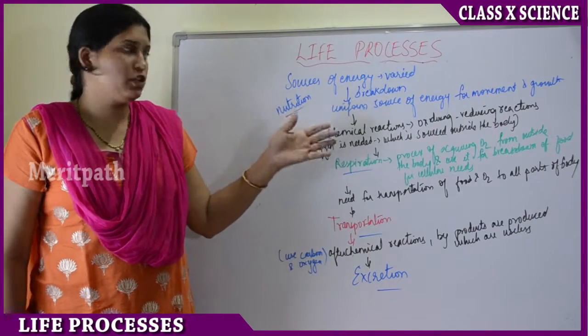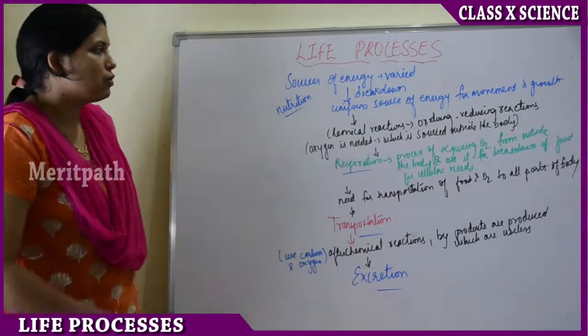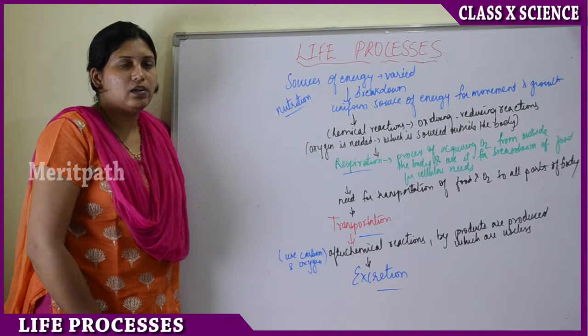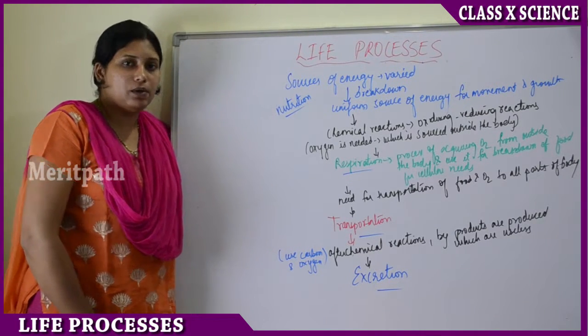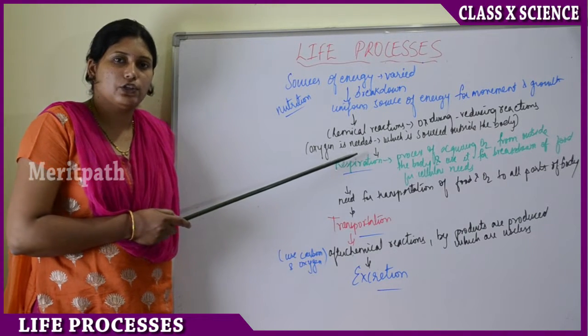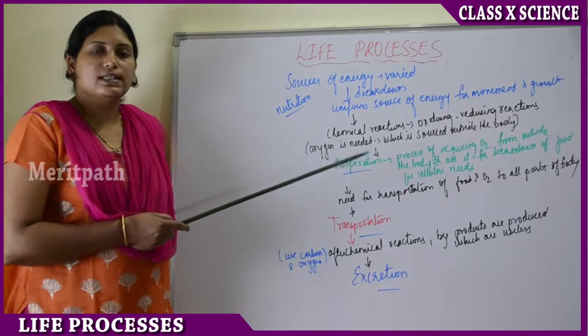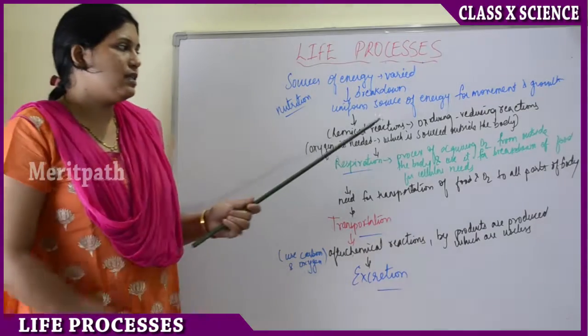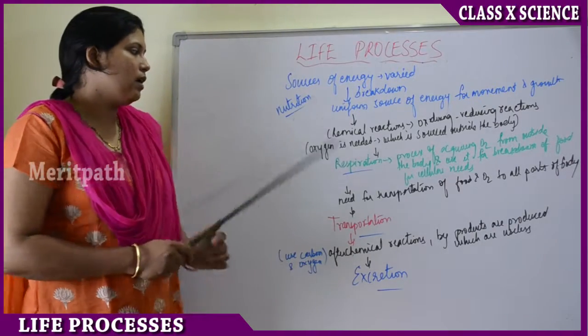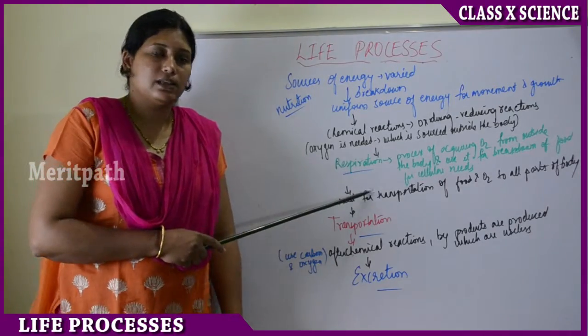That is where the respiration process comes into account. So now we have a uniform source of energy from the food we eat. For this energy to be available to all parts of the body, it undergoes chemical reactions known as oxidation-reduction reactions. These reactions need oxygen, which is sourced from outside of the body. There only, respiration takes place.